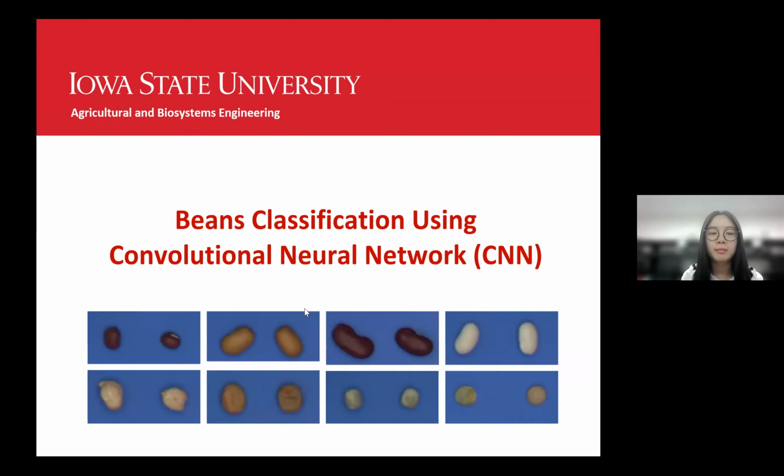Hello everyone, I'm a PhD student in Dr. Tang's lab, and in this section we will discuss convolutional neural networks and work on a case study about beans classification. As you can see here, we have 8 classes of different beans, and we will build a CNN model from scratch to classify those beans.